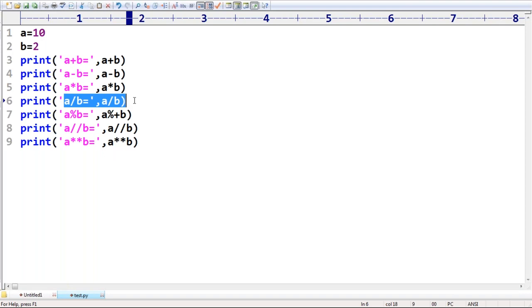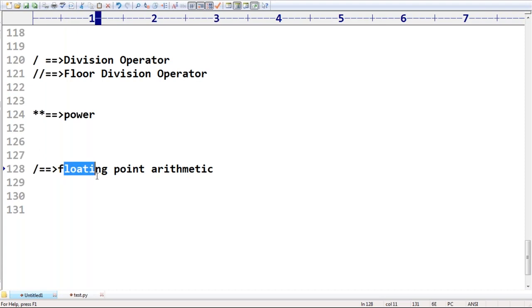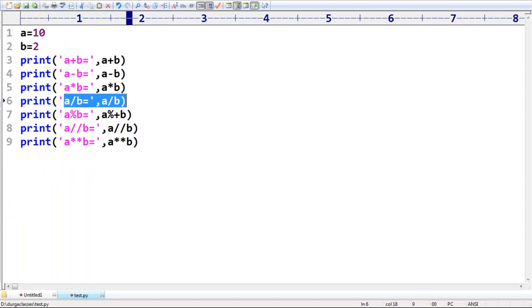A by b, how many times division is going to happen? What is the value? Sanket, take very special care. What is the output by default you are going to get? Remember, a bit dangerous point. In Python, the division operator will always work for floating point arithmetic only. The result of the division operator is always a float value only. That's why in this case the output is 5.0.